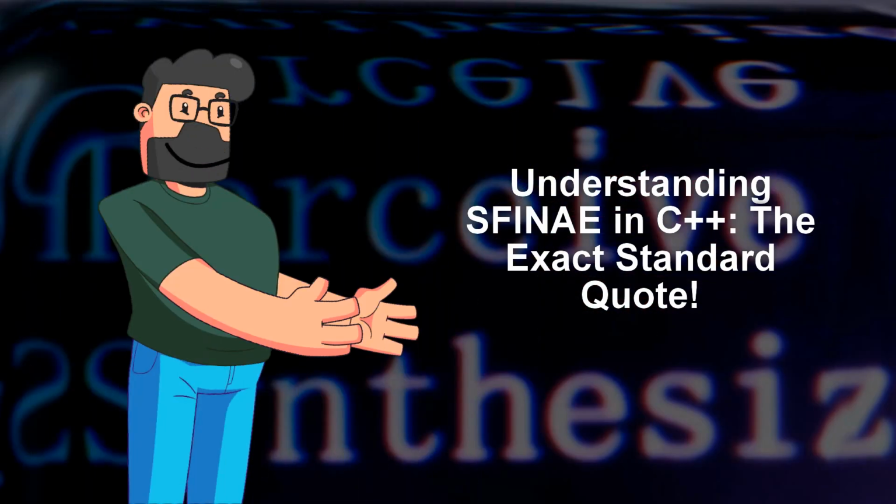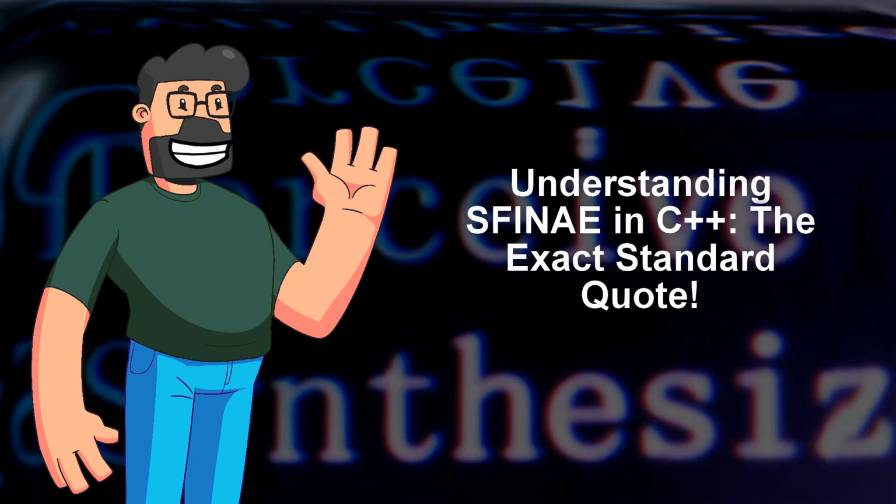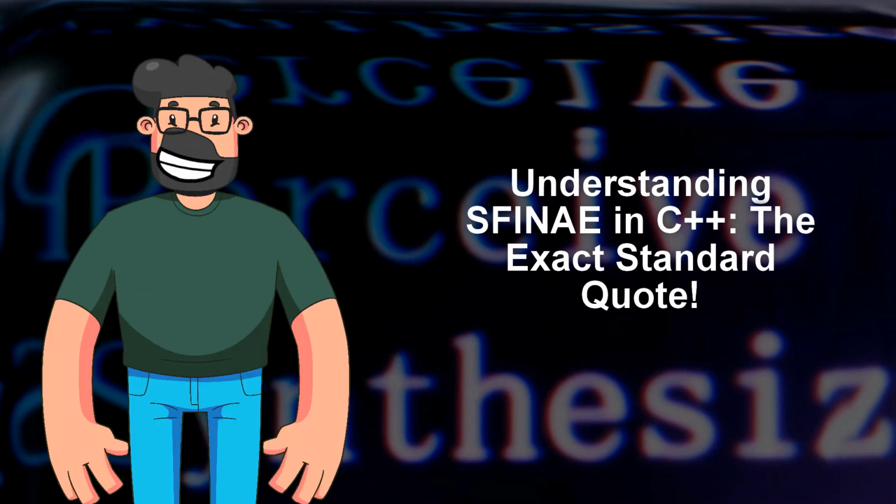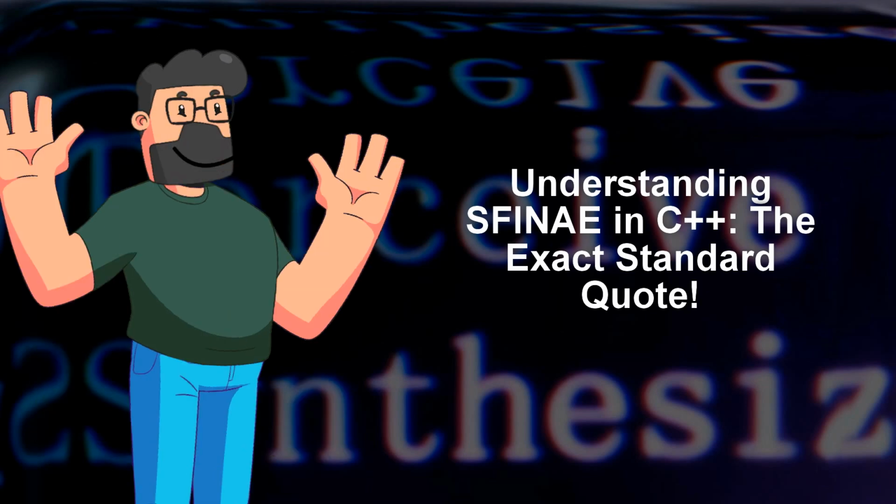The key principle to remember is that if a substitution results in an invalid type or expression, type deduction fails. This means that if the argument deduction fails, or the synthesized function template specialization would be ill-formed, no corresponding function is added to the set of candidate functions for that template. In simpler terms, type deduction failure leads to the exclusion of certain functions from the overload set.